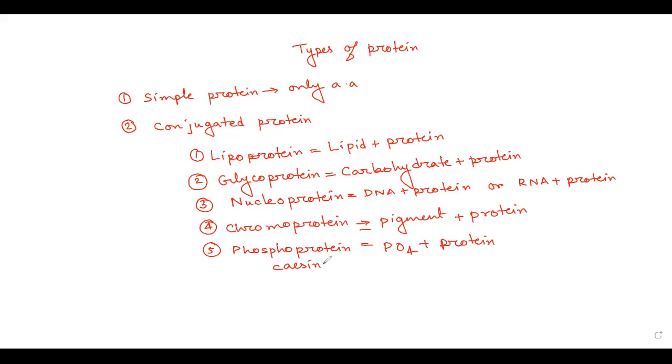Now, there are metalloproteins also. As I told you, hemoglobin falls under this, which has metal plus protein.